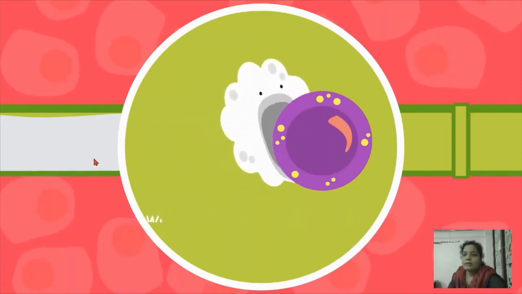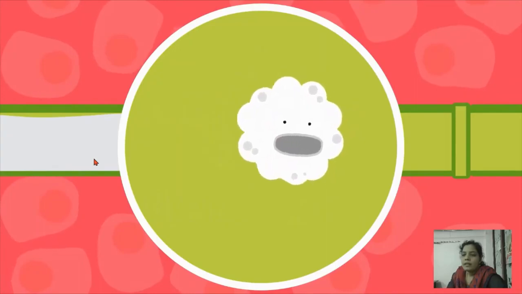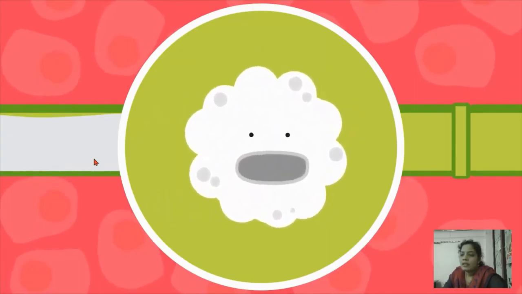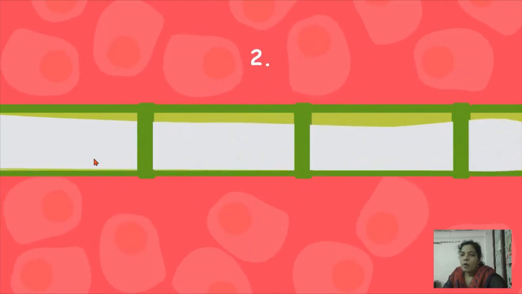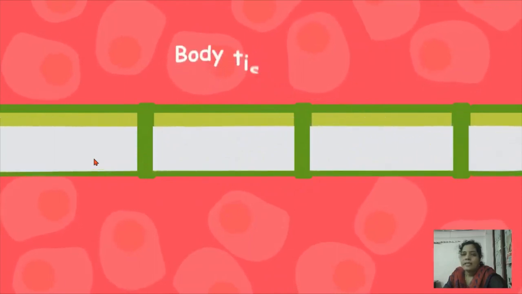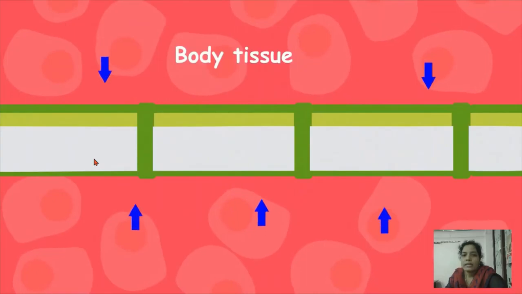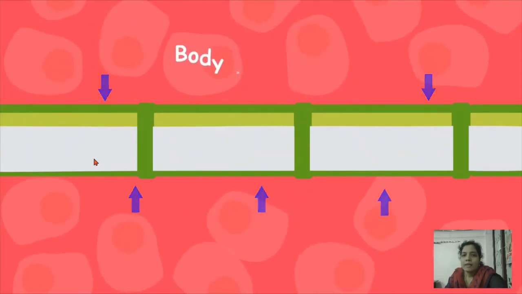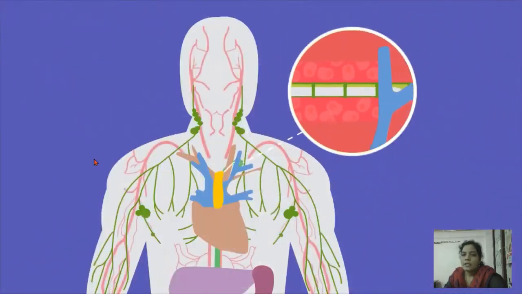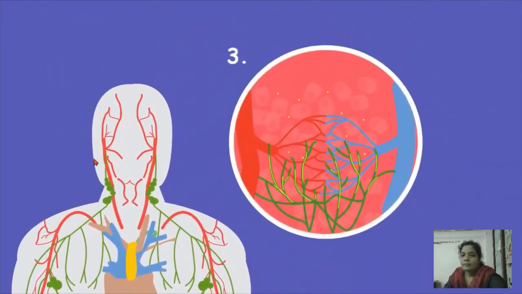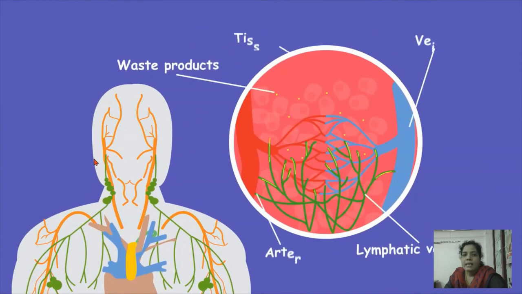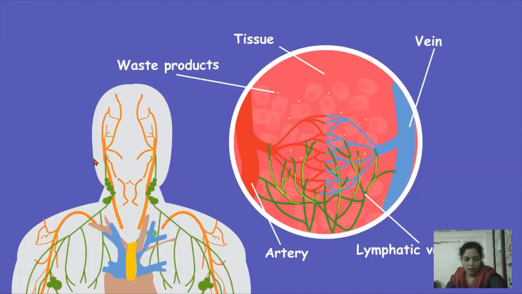Second one, lymph eliminates the excess tissue fluid. The third function is to eliminate the waste products. So these are the three functions of lymph.